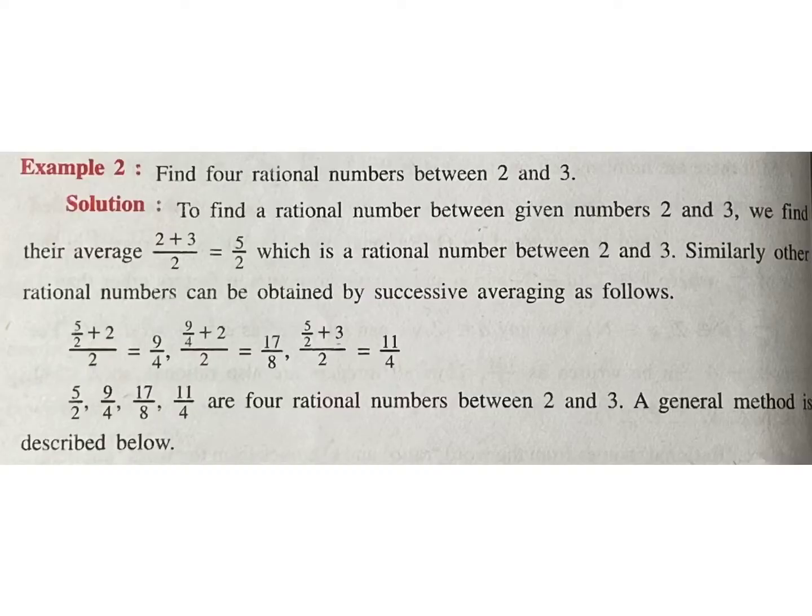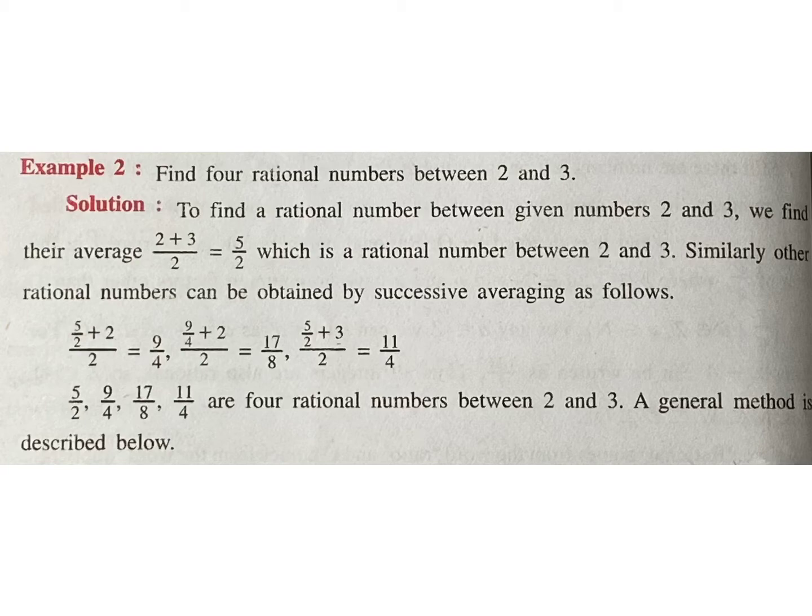Now let us try to understand this example. Here we are asked to find 4 rational numbers between 2 and 3. There are many methods to find rational numbers between two given numbers. First of all, we will study the method of finding the average. So what you have to do, you take 2, you take 3, the two numbers given to you, and divide their sum by 2. You will get the average between these two numbers, that is (2 plus 3) by 2 is equal to 5 by 2. So 5 by 2 is a rational number between 2 and 3.